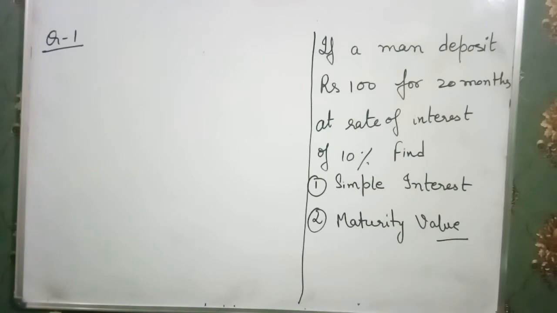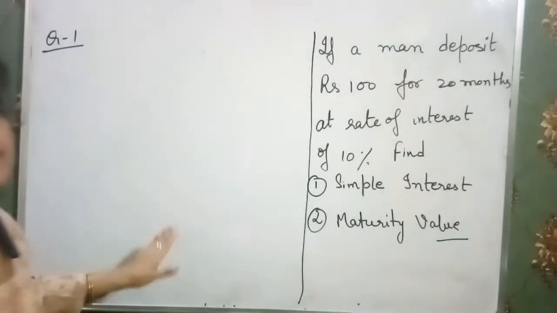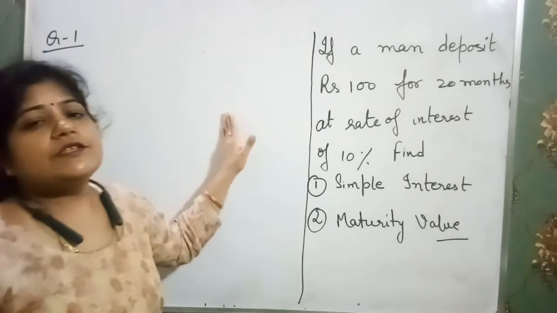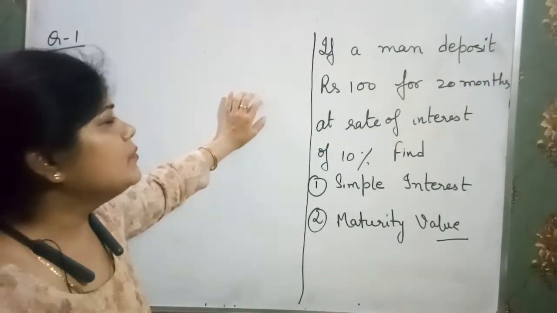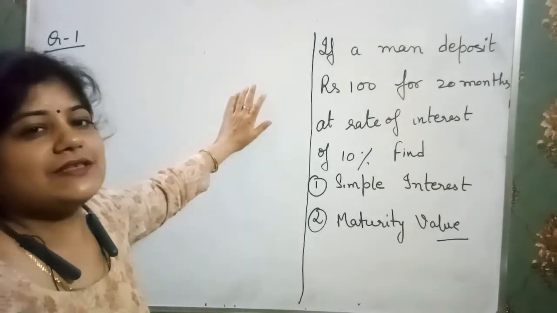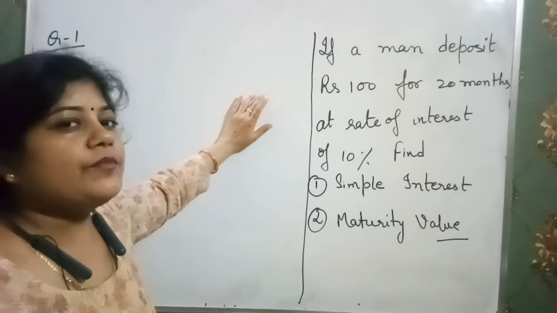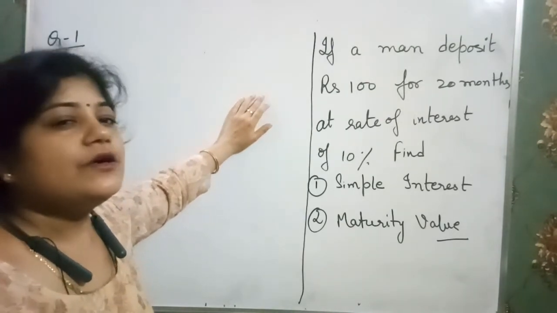Now I am going to start with the topic of our chapter, recurring deposit, in the chapter banking, which is lesson 2 of your ICSE board. The first question I have taken here is just a sample. These are not from your books, but I am trying to give you the concept behind the questions.